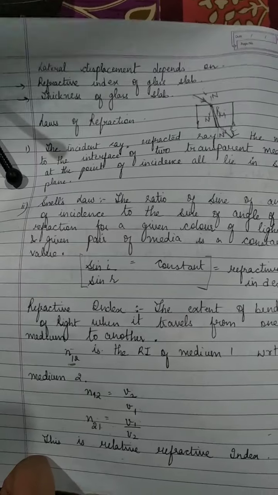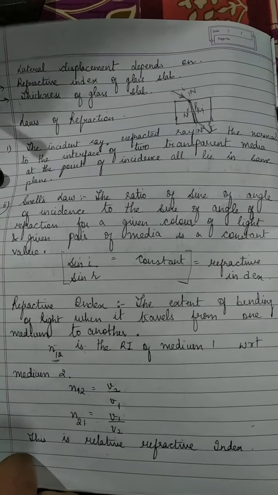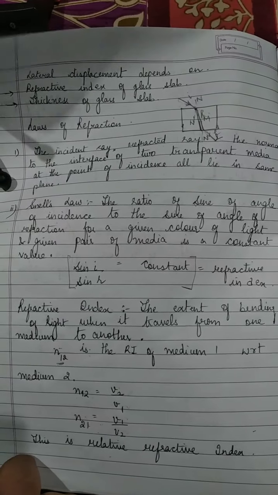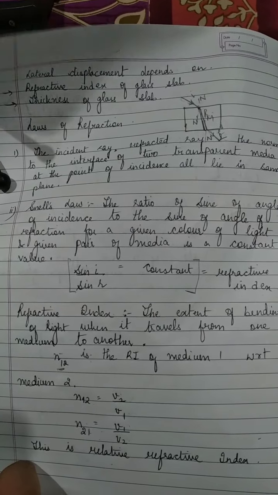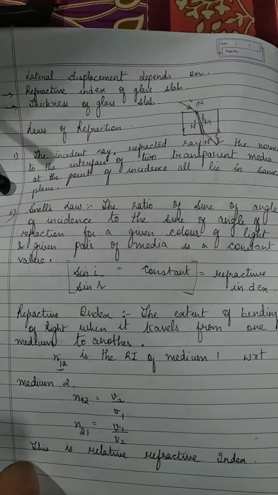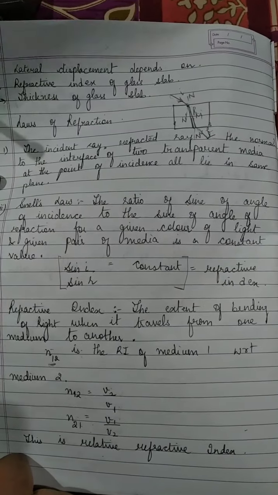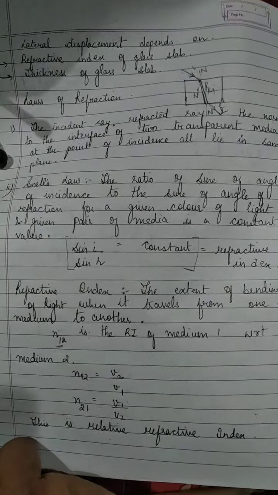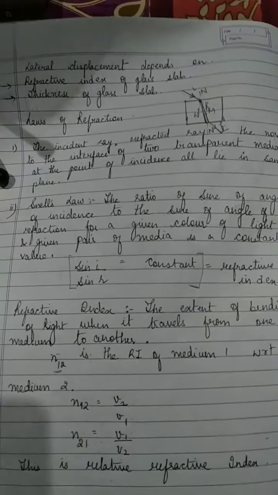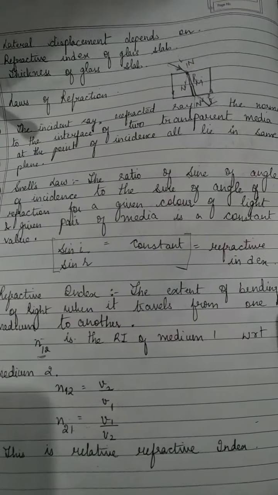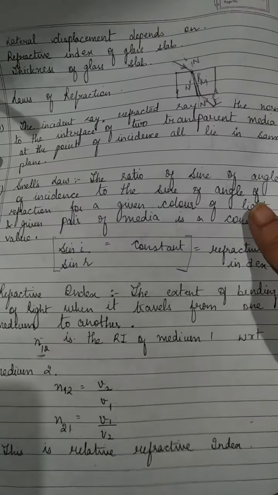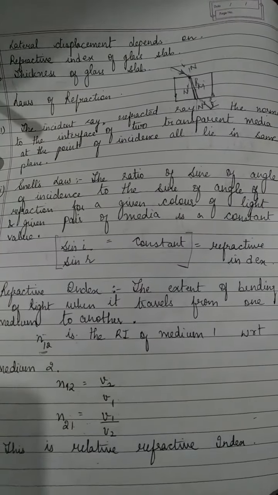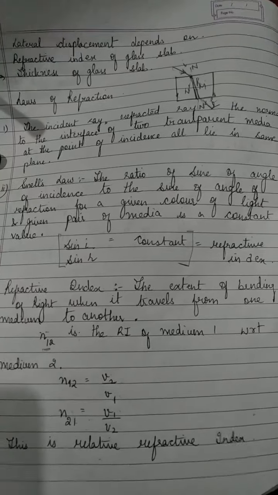Why relative? Because we are comparing the refractive index of one medium with respect to another medium. So this is how we understand the relative refractive index, that is, how much bending of light takes place when light is traveling from one medium to another. So it is basically the ratio of the velocity of light in the two concerned mediums, right?